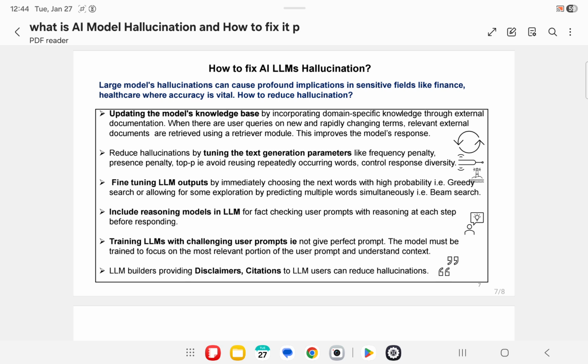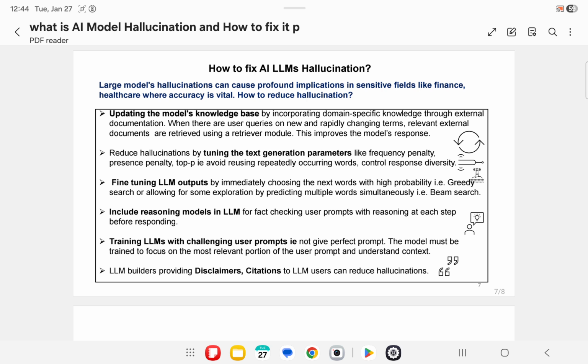First, update the model knowledge base by including domain-specific knowledge through external documentation. When there are user queries on new and rapidly changing terms, relevant external documents are retrieved using a retriever module. This improves the model response.